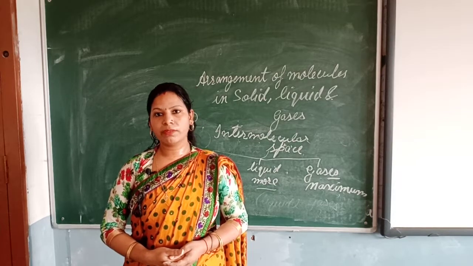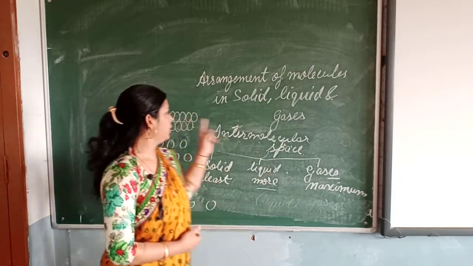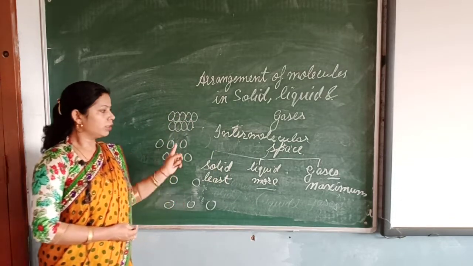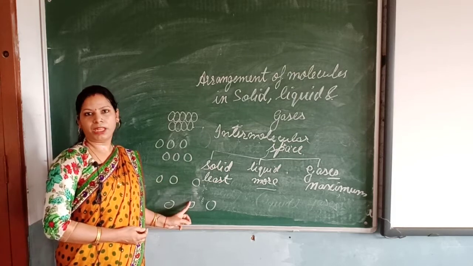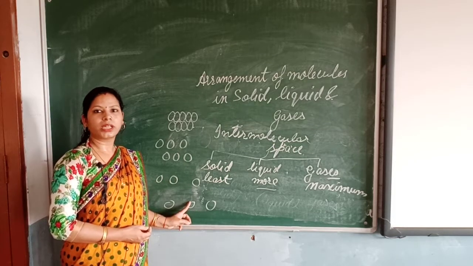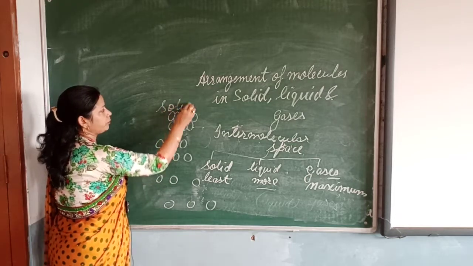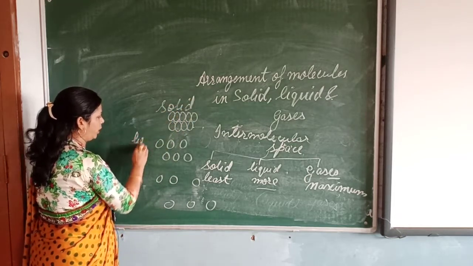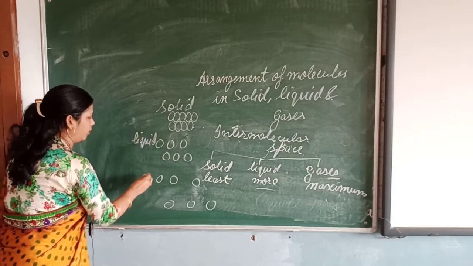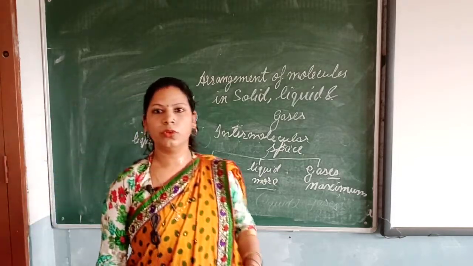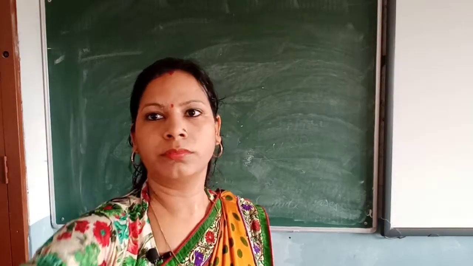Then liquids will have more space than solids. You can see this is for solid, this is for liquid, and this is for gases. So gases will have maximum space between the molecules as they have least force of attraction. This is for solid, this arrangement is for liquid, and this arrangement is for gases. Okay, so this is how you will prepare.